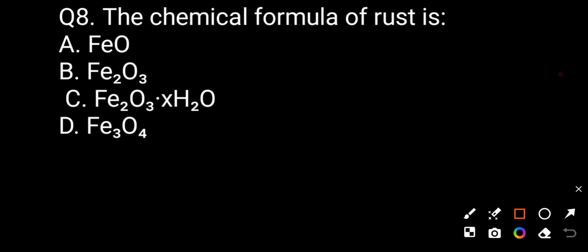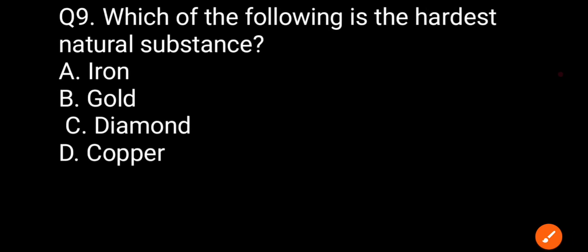Question number eight. The chemical formula of rust is option A FeO, option B Fe2O3, option C Fe2O3.xH2O, option D Fe3O4. The correct answer is Fe2O3.xH2O.